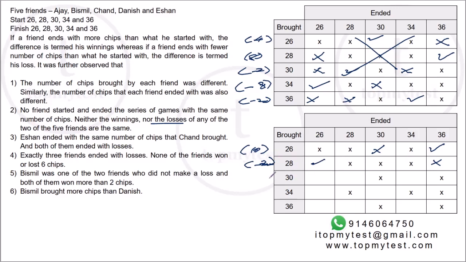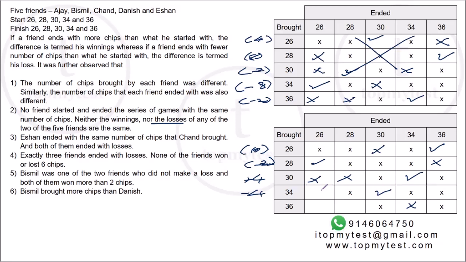Okay. Now the second person to make a profit will be 30. He will end up with 34. So he makes a profit of plus 4. Right. So these two are out. This is out. The only one who can end up with 30 is the person who brought 34. Right. So that is minus 4.